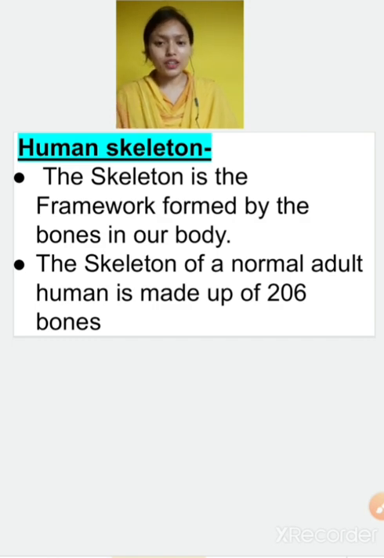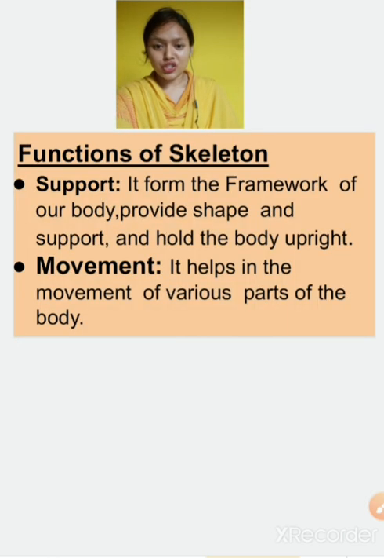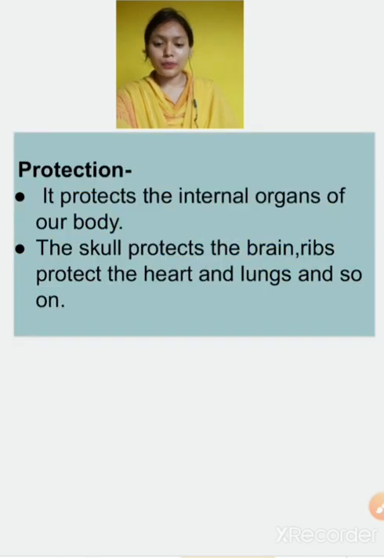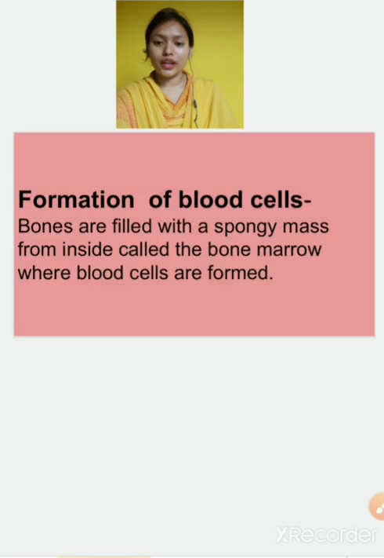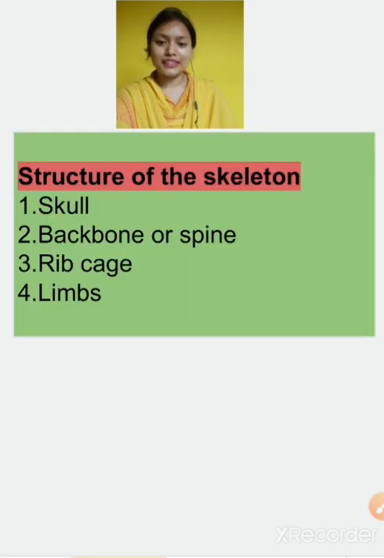So in a healthy human being, how many bones are there? 206 bones are present. And we studied about the functions of the skeleton also: it supports, it helps in movement, it protects the internal system, and it helps in the formation of blood cells. After that we studied the structure of the skeleton, how many parts there are: the skull, the backbone or spine, the rib cage, and the limbs. After that we studied them one by one.